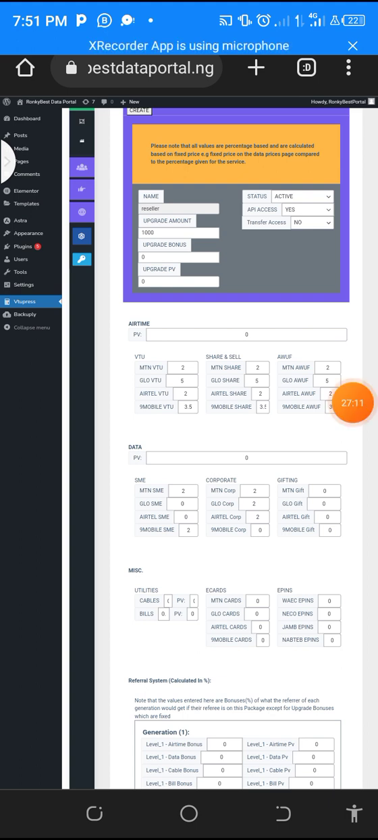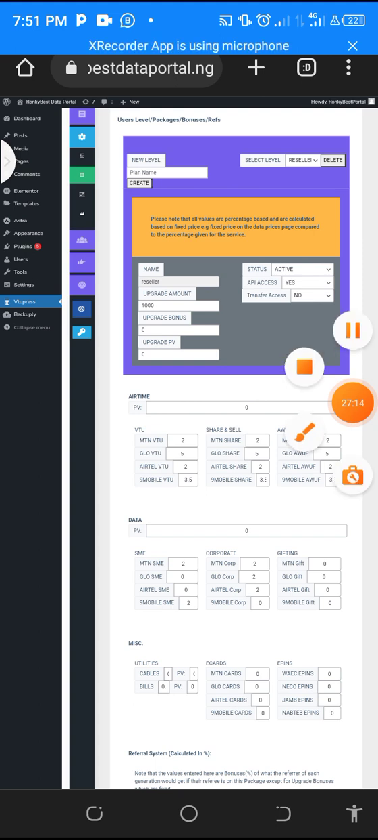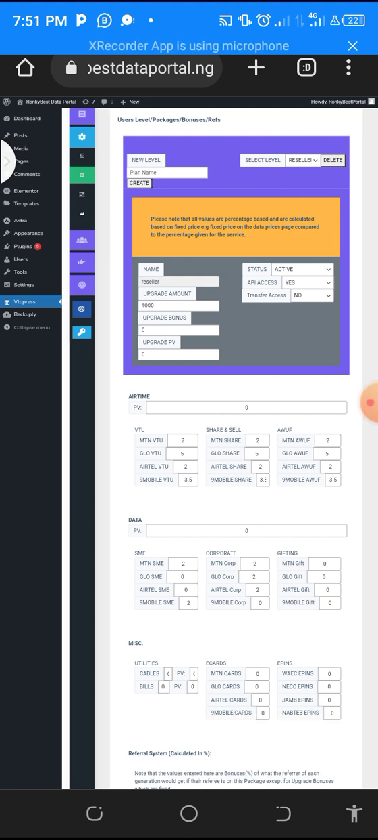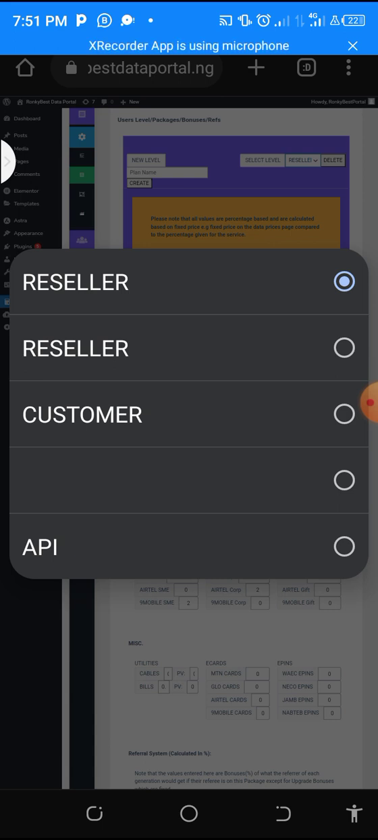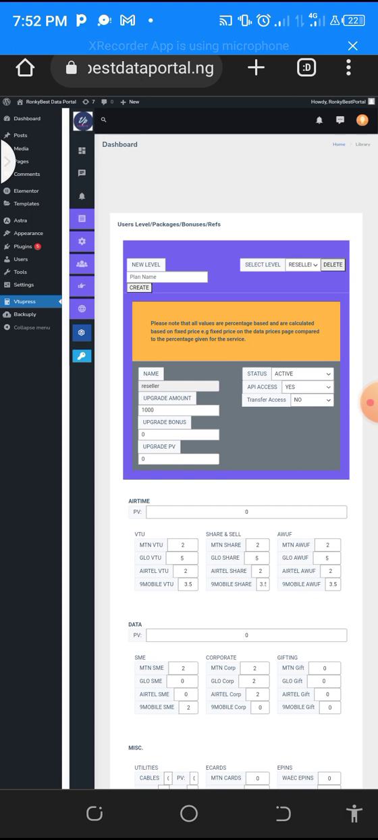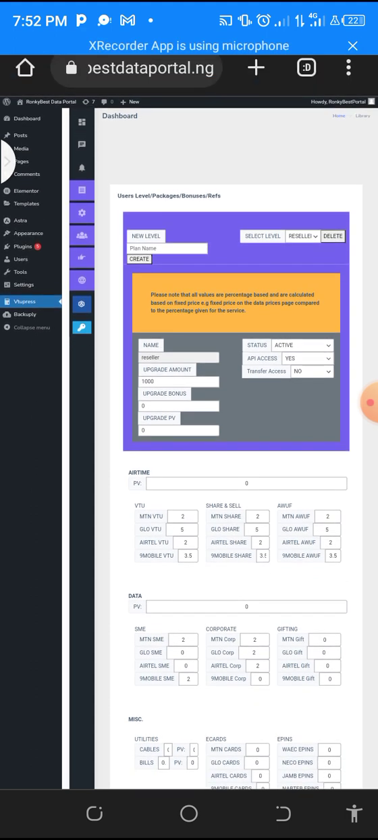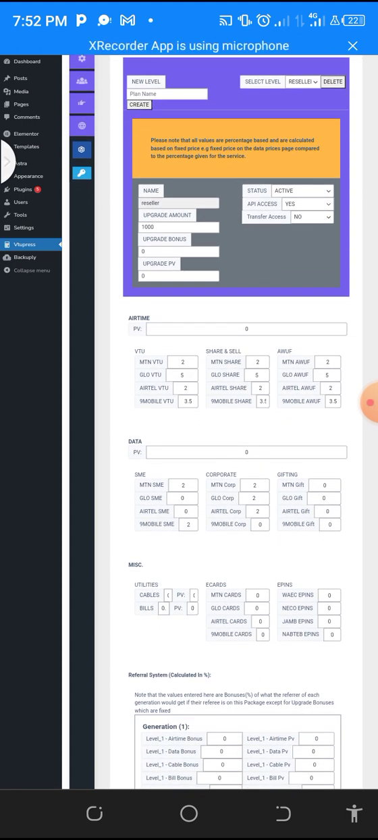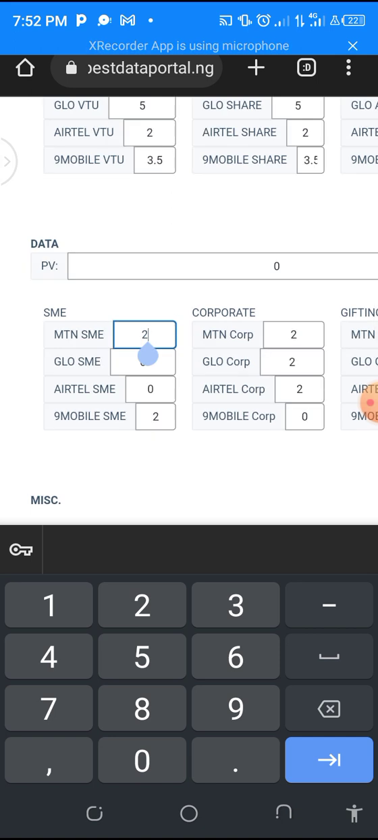So we want to set our price. The first thing you have to make sure is you check the selected level. What level did you select? The seller, we want to choose reseller. We just want to set the percentage where our reseller will be buying, and we have determined it for MTN SME. You will go and do the other calculation. So we'll come to MTN SME. We said it should get it at 8%. So you write 8 here.